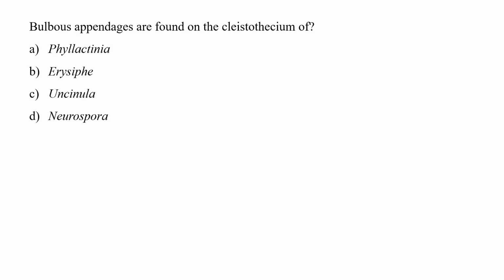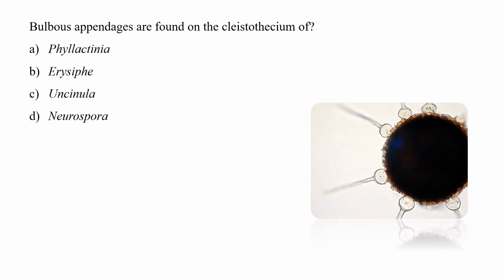So the question is, bulbous appendages are found on the Cleistothecium of? Four options are given. So what is Cleistothecium? They are nothing but the fruit bodies that are long, stiff and have pointed appendages and are present on the surface called crown. As we can also see in the picture, they are bulbous in nature, pointed and swollen.